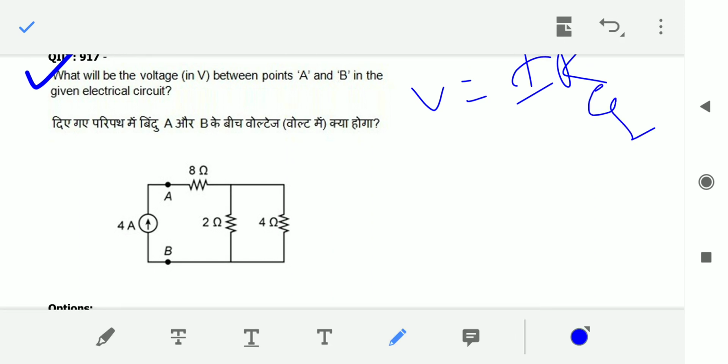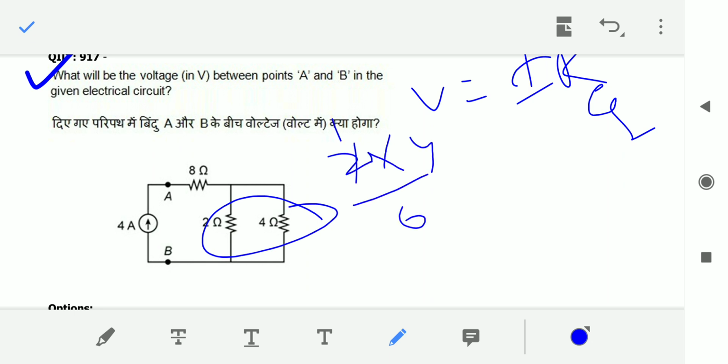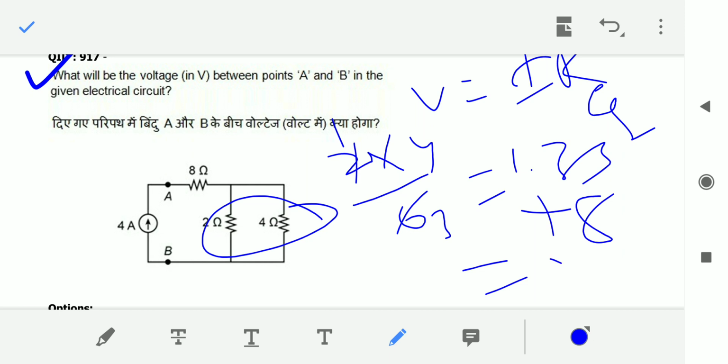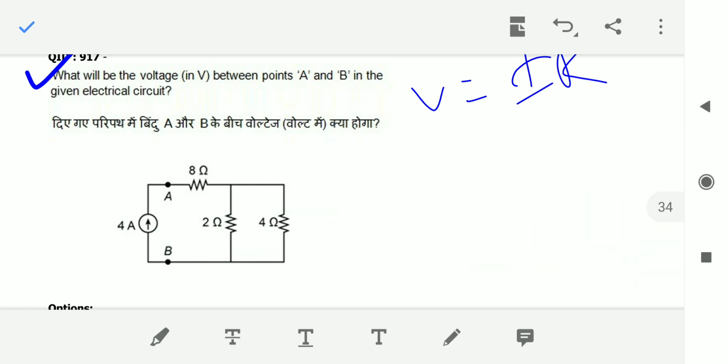R equivalent is nothing but what, sir? 2 parallel to 4, okay, 2 into 4 by 6, right? 2 1s are 2, 3s are 6, that is nothing but 1.33. And this is in series with my 8. That means it is nothing but 9.33.